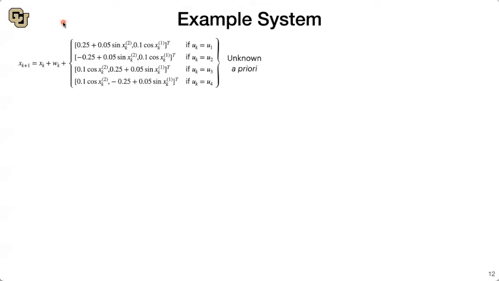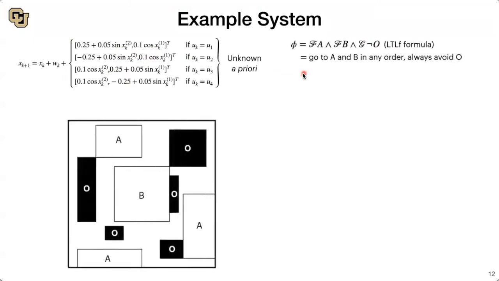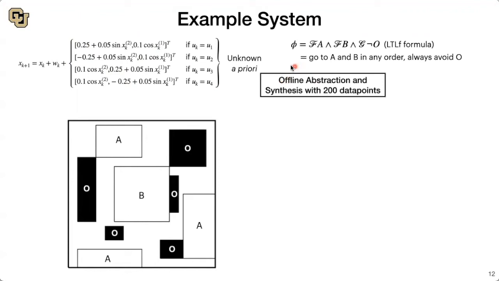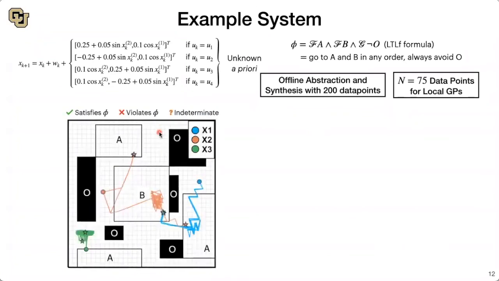The example is a 2-dimensional system with 4 a priori unknown control modes that moves the system in the north, south, east, and west directions with nonlinear sine and cosine terms that couple the states. The mission is to go from A to B in any order and always avoid these regions O. I performed offline abstraction synthesis with 200 data points for each one of these control modes. And online, I used local GPs that considered the 75 nearest data points. This illustrates